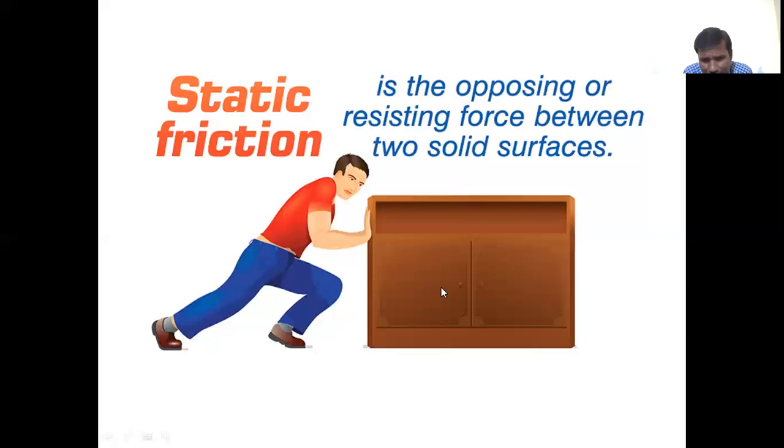The almara is at a rest position. That is called static friction, which opposes the force between two solid surfaces. Static means rest.